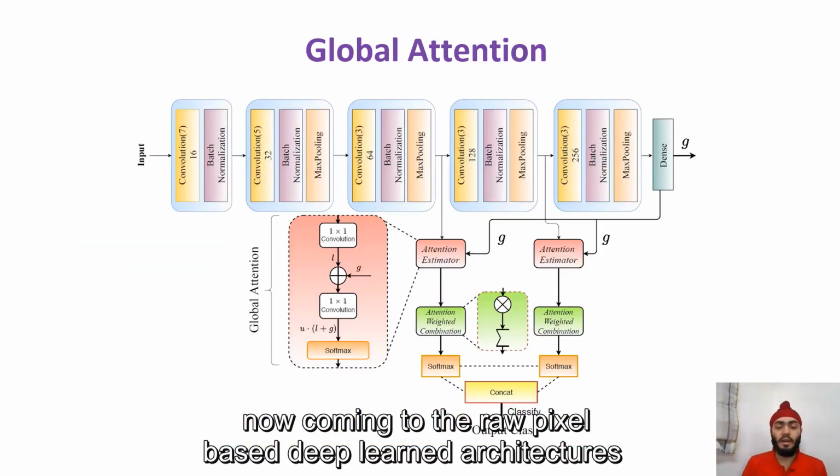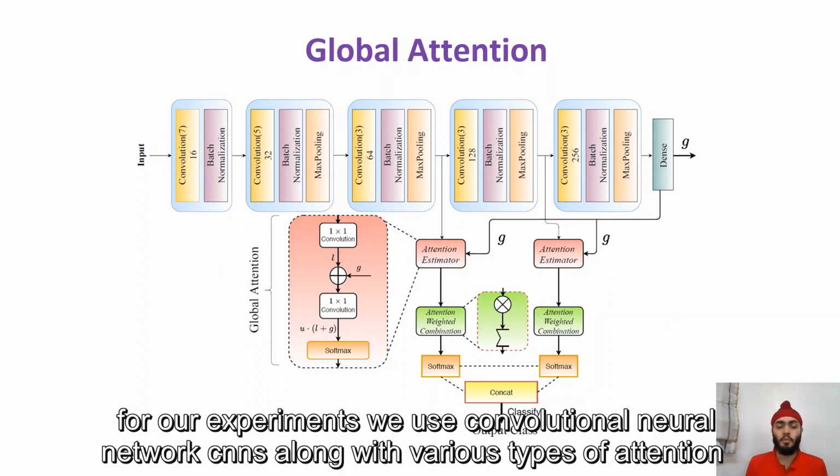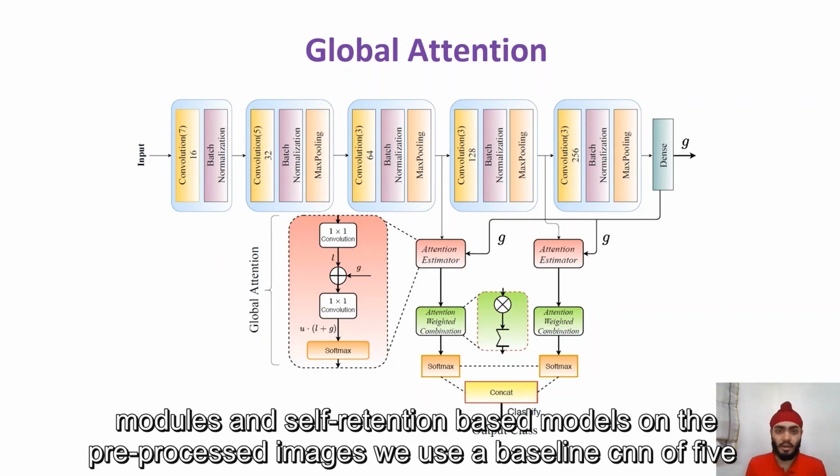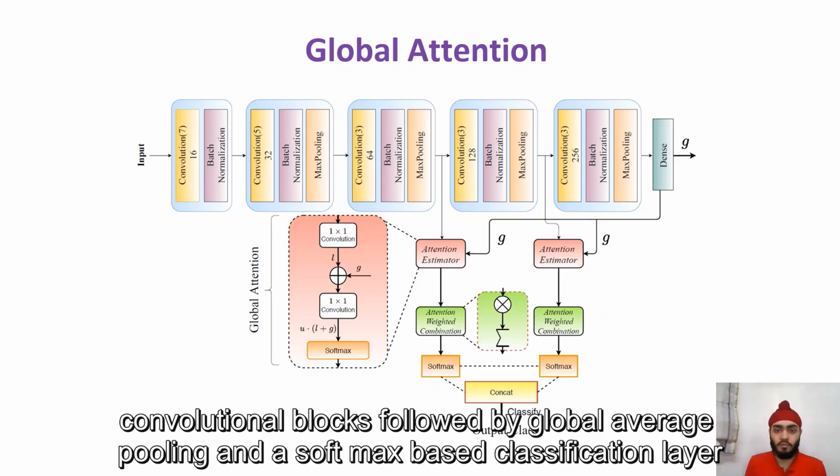Now, coming to the raw pixel-based deep learning architectures. For our experiments, we use convolutional neural networks, CNNs, along with various types of attention modules and self-attention based models on the pre-processed images. We use a baseline CNN of 5 convolutional blocks followed by a global average pooling and a softmax based classification layer.